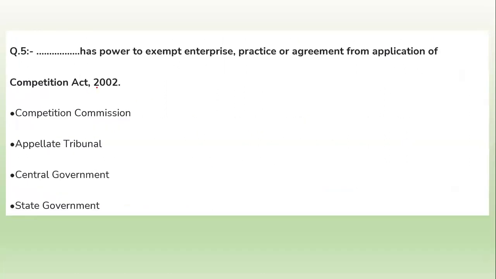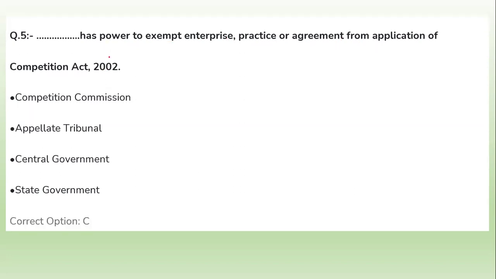Now question number 5: dash has the power to exempt enterprises, practices or agreements from the application of the Competition Act 2002. In this question he is talking about the power to exempt enterprises, practices or agreements from the application of the Competition Act 2002.